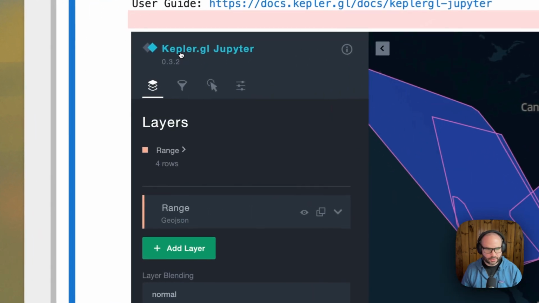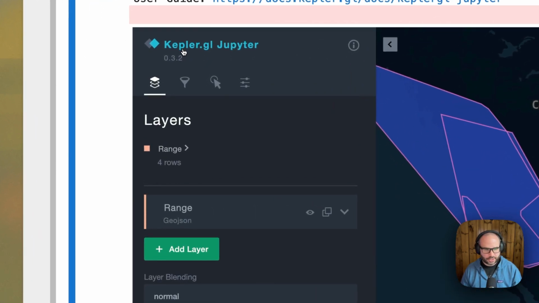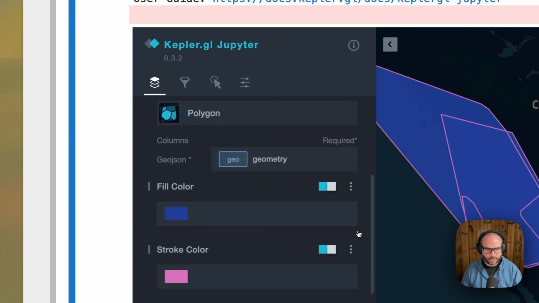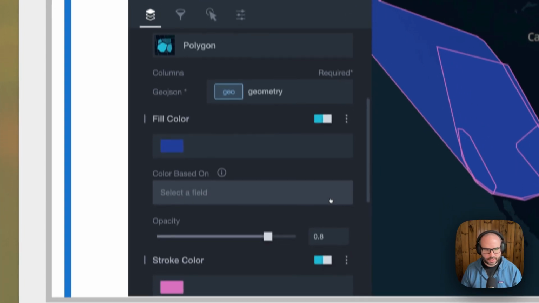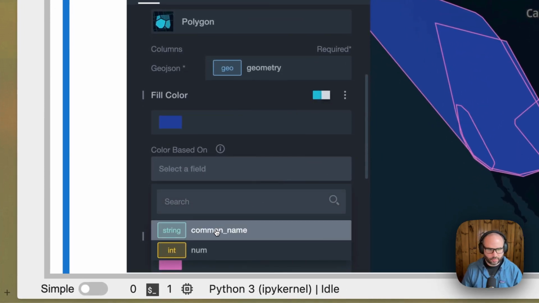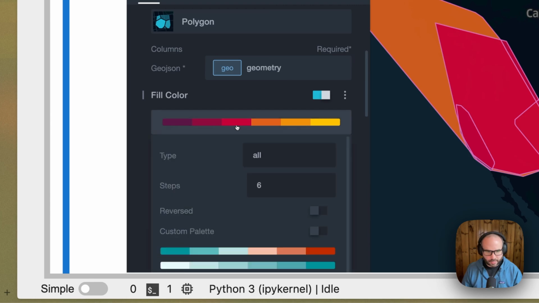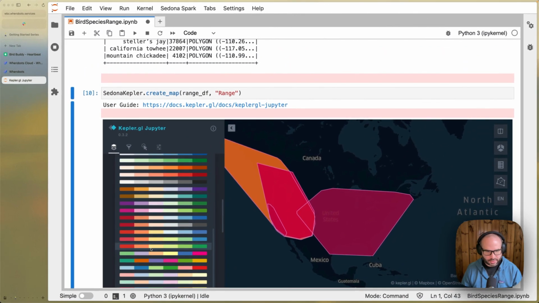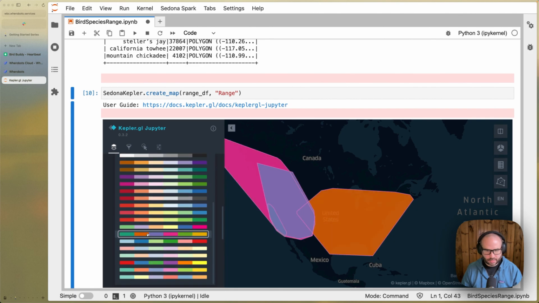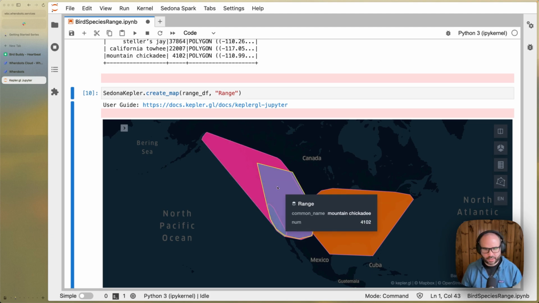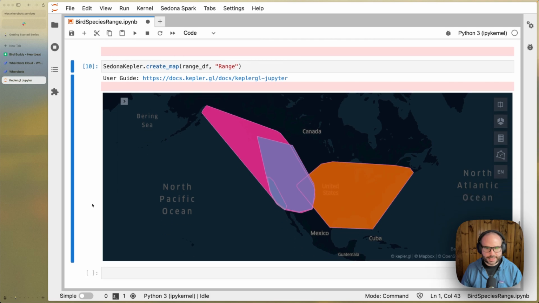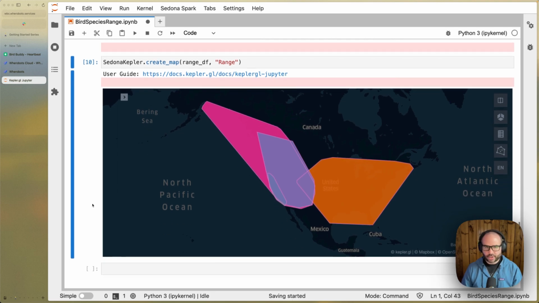And if we go into the configuration here, we can set the fill color to be determined on one of the fields, in this case, common name. Maybe we can choose not a color ramp, but something like that to identify the colors. So this is good for visualizing the data within our notebook environment.